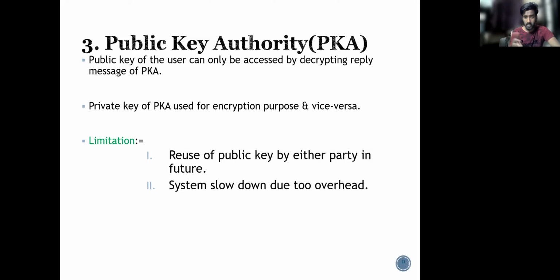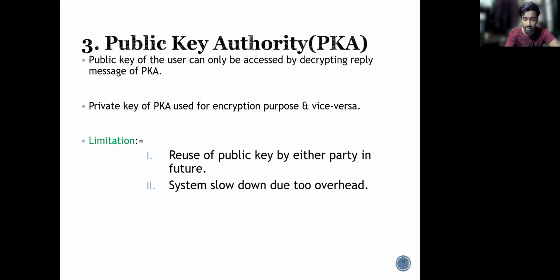After giving the request, we will get an acknowledgement from the authority, a reply with the public key of user B. And the public key is appended with the first message. What is the first message? The first message is the request as well as the timestamp. So the authority will send to A the public key of user B, encrypted with the private key of the authority, along with the request and the timestamp.